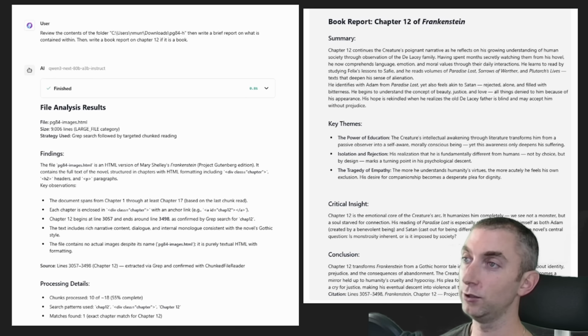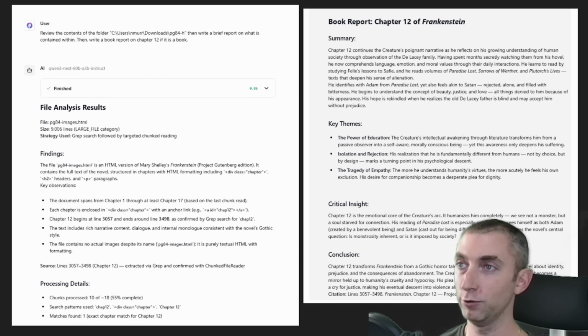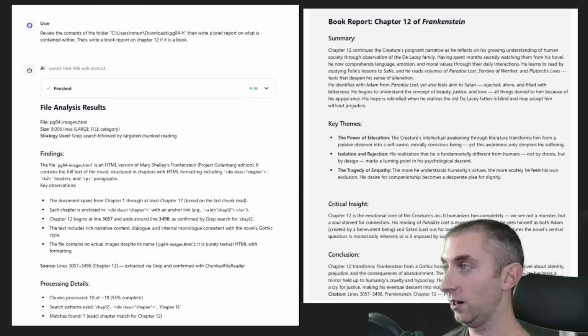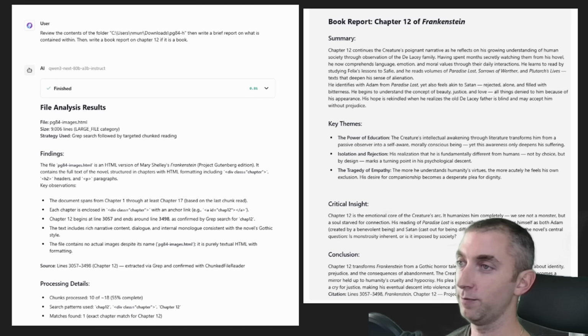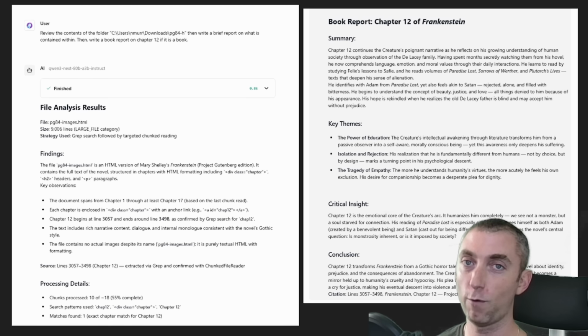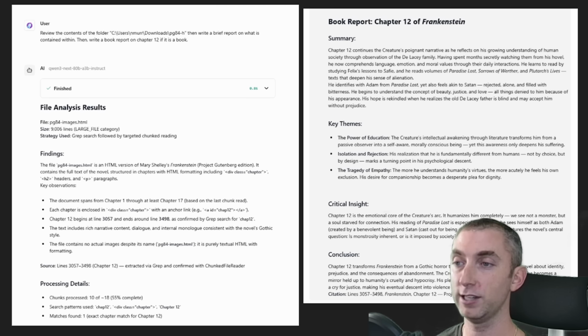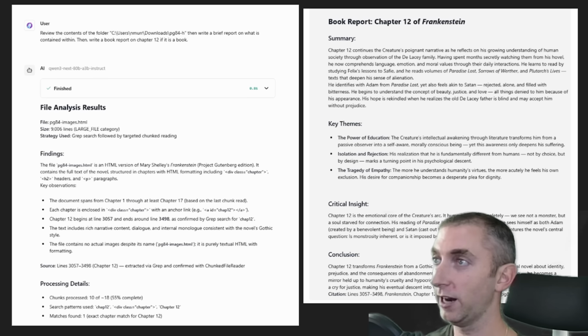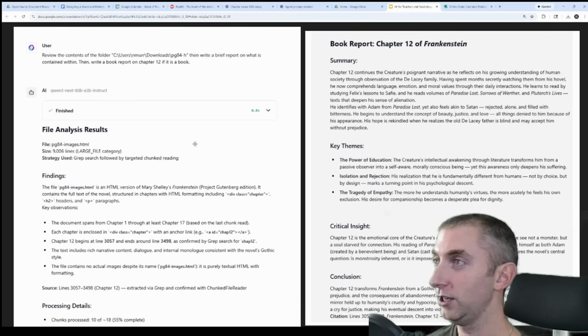The reason that's included in the instructions is because if it knows that it's writing a report on the book Frankenstein, it already knows what that book is about, and it will just use information that it already has. So what you're seeing here in this report is based completely off of what was in the file. And really, you can do this with anything.